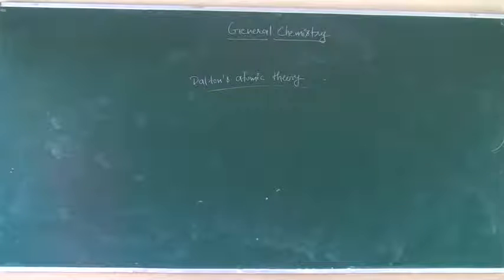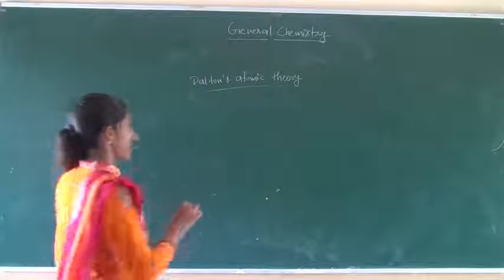Dalton put his atomic theory on the basis of some assumptions, and some postulates are given as: matter consists of small individual particles.